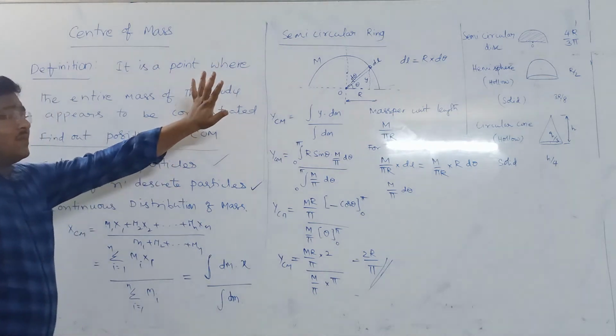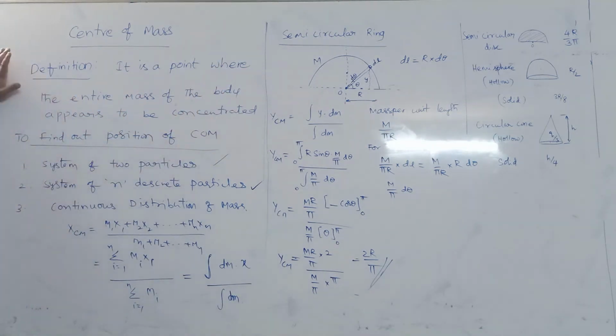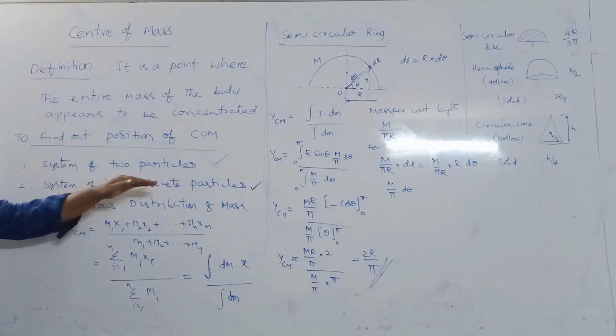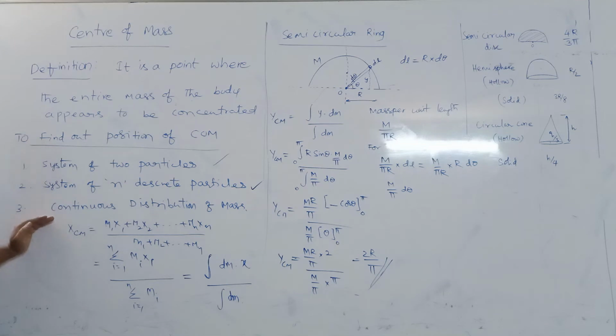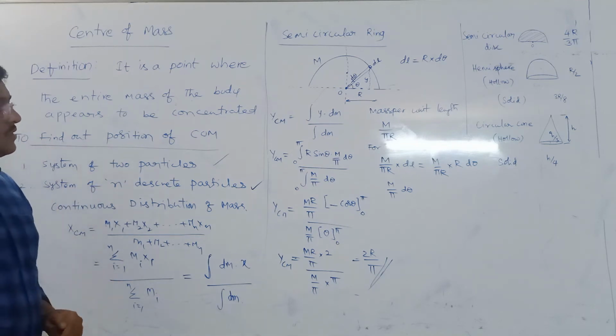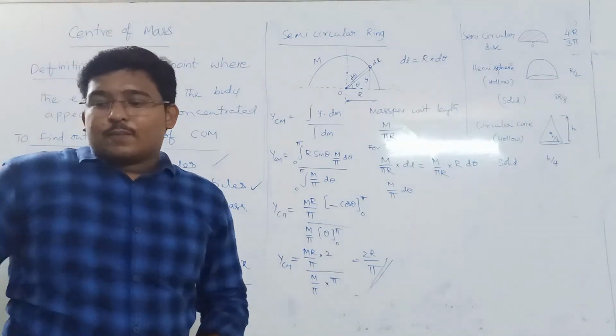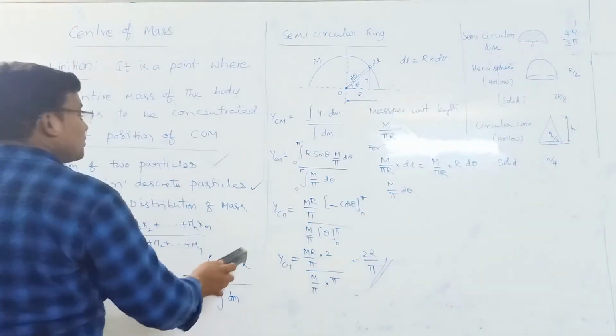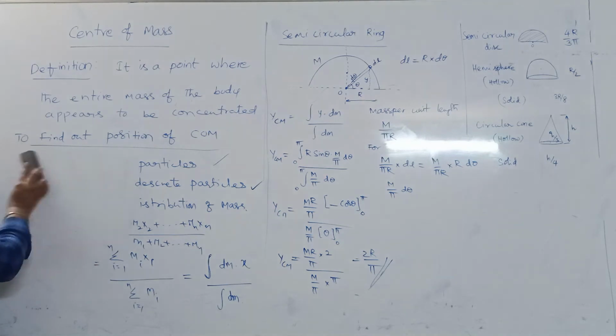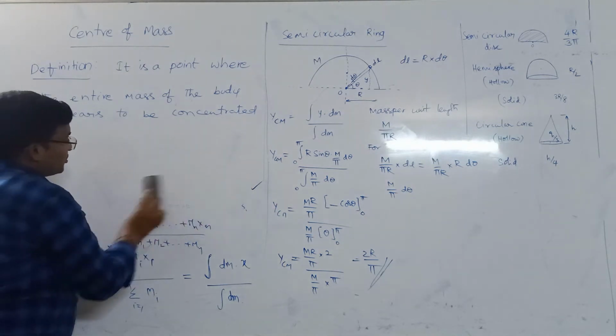So these are the things where the center of mass positions can be found out for a system of two particles, a system of discrete particles, and continuous distribution of masses. So let me discuss two problems based on the position of the center of mass, how to find out the center of mass positions.